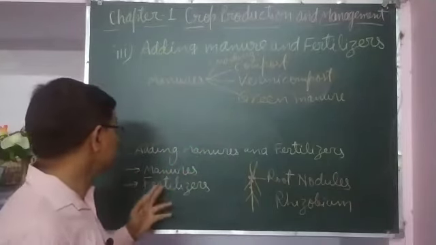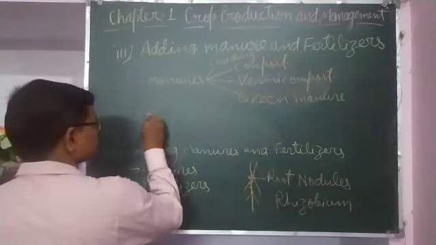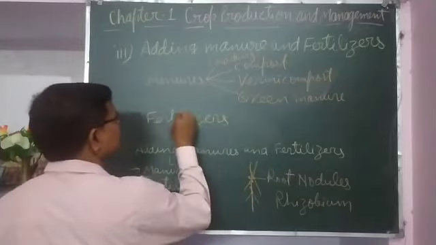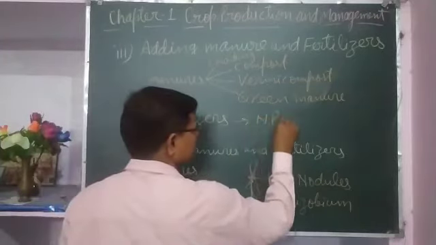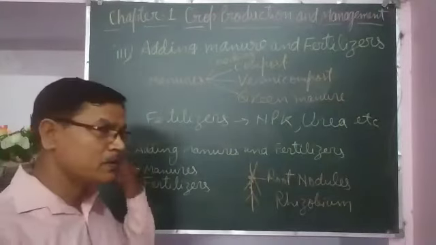Not only manures, some fertilizers are also used. Fertilizers such as NPK, urea, etc. Many more fertilizers are there which are prepared in the factory.